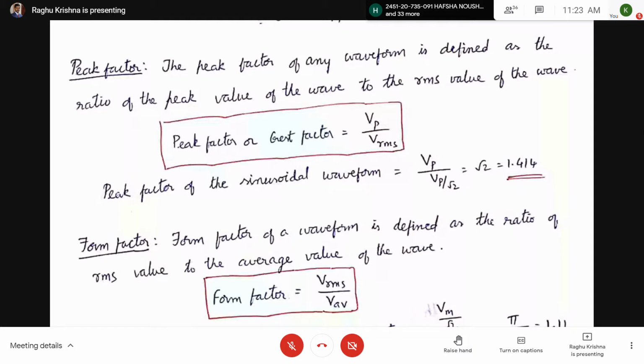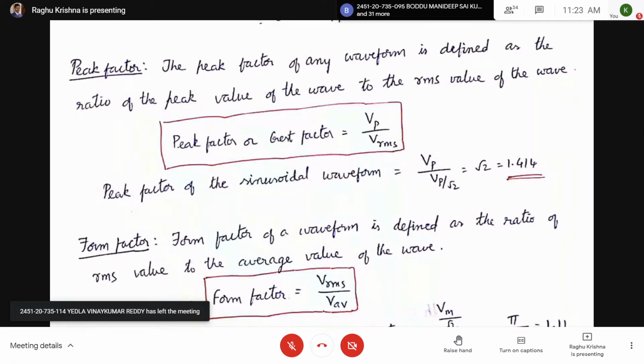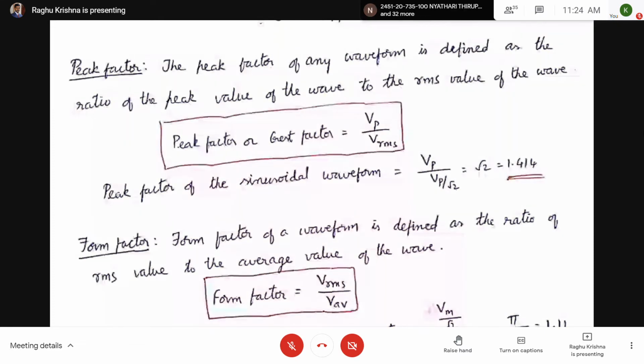So here, if you take the peak factor of the sinusoidal waveform, Vp can also be written as Vm, divided by Vrms. Vrms for the sinusoidal waveform is Vp by root 2. So here you are going to get the peak factor as root 2, which is equal to 1.414. This peak factor will be different for different waveforms. For the sinusoidal waveform, the peak factor is 1.414. Is it clear? Vp by root 2, I derived last time.